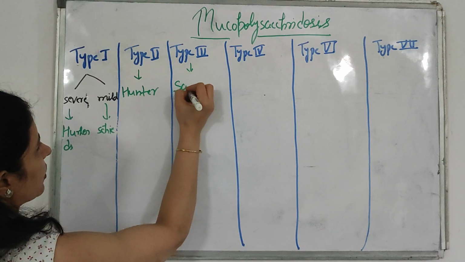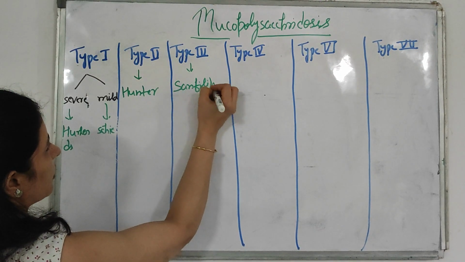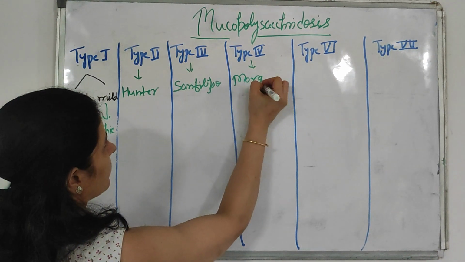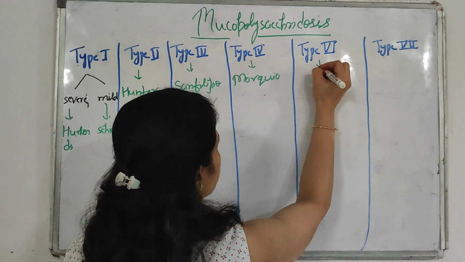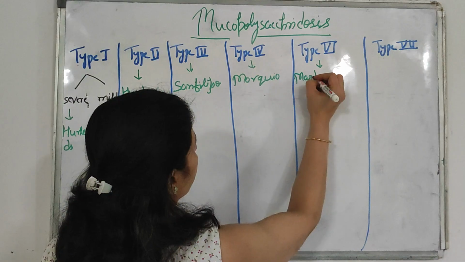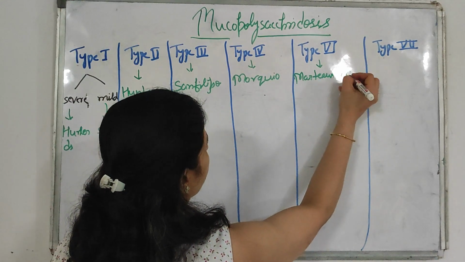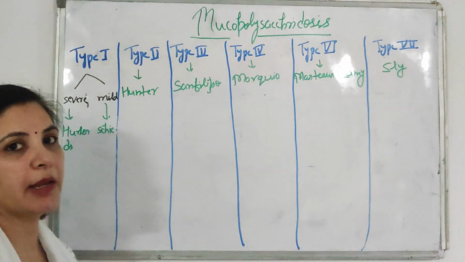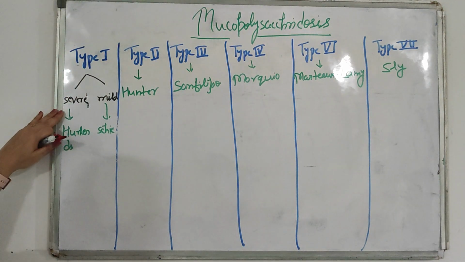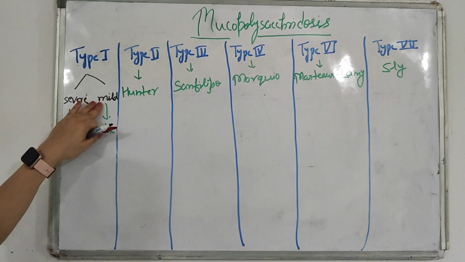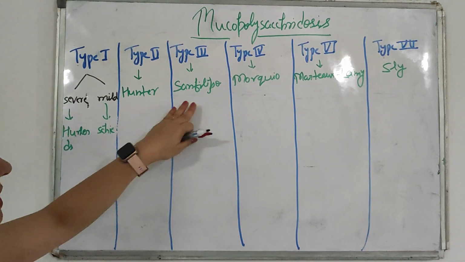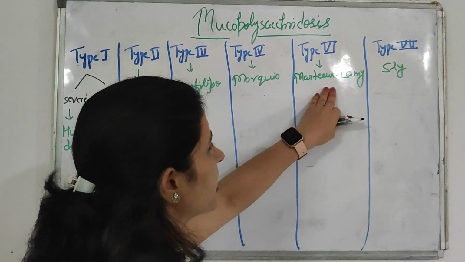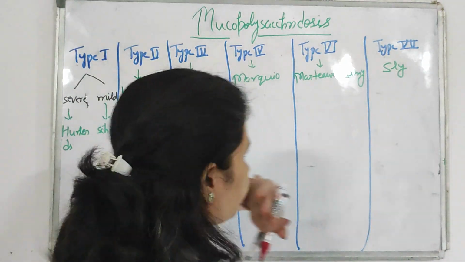Type 3 is Sanfilippo disease. Type 4 is Morquio disease. Type 6 is Maroteaux-Lamy, and type 7 is Sly. So you have to remember the names of all these disorders. Type 1 includes 2: the severe form is Hurler disease and the milder form is Scheie. Type 2 is Hunter disease. Type 3 is Sanfilippo. Type 4 is Morquio. Type 5 is not there. Type 6 is Maroteaux-Lamy and type 7 is Sly.